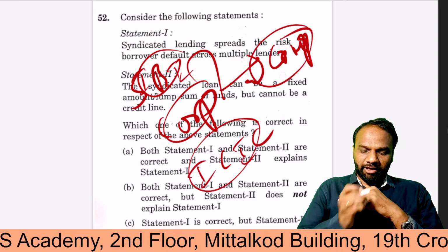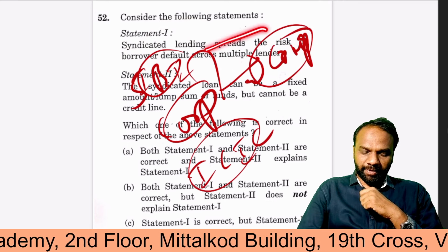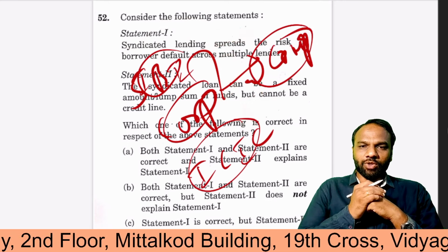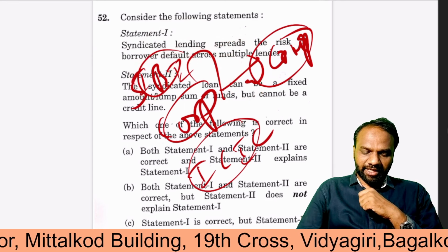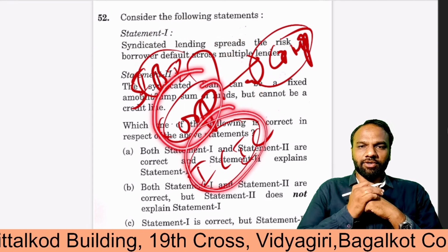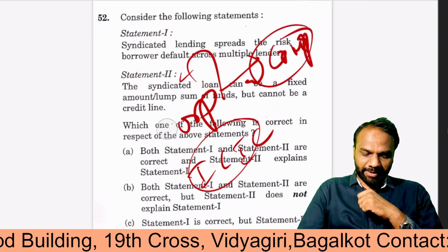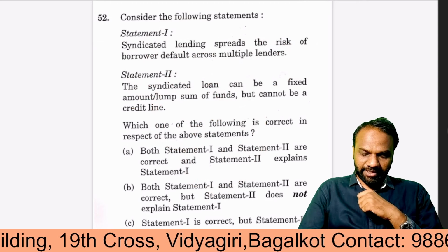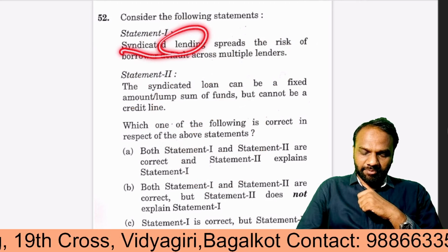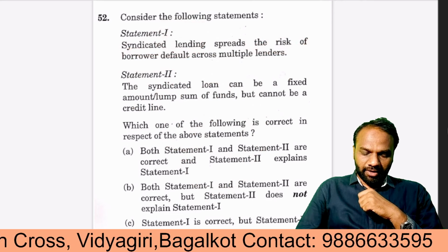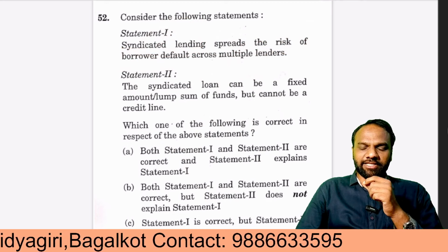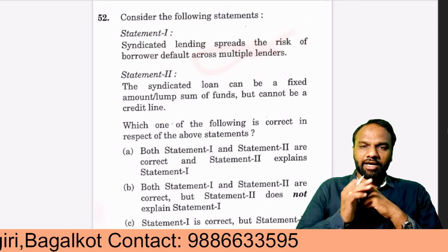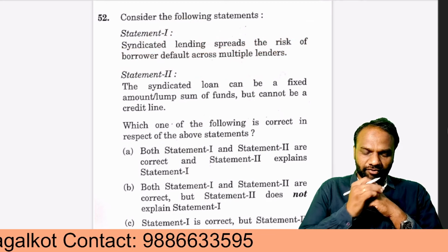Now here, if this company fails to repay the loan, the risk is not confined to only one bank, but the risk is shared across all the banks. Hence the first statement is right. Syndicate lending spreads the risk of borrower default across multiple lenders. So both SBI, Corporation as well as ICICI Bank, all the banks will share the risk of default.